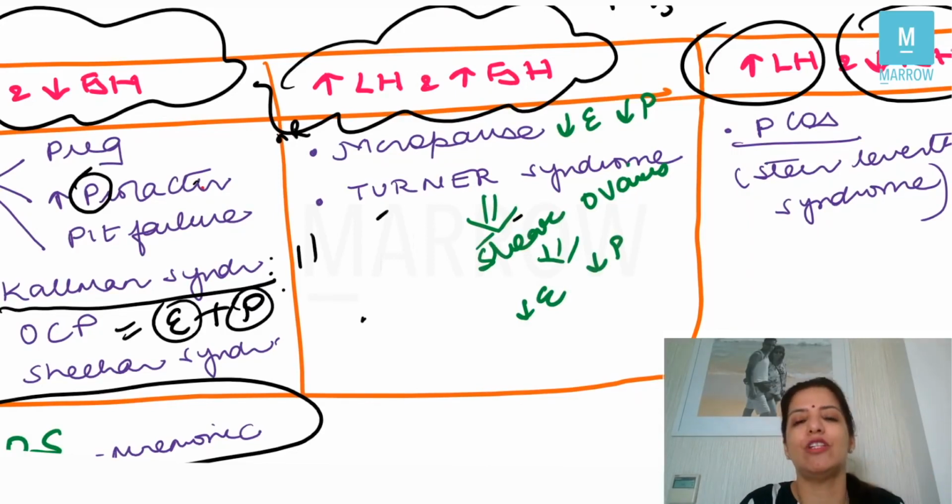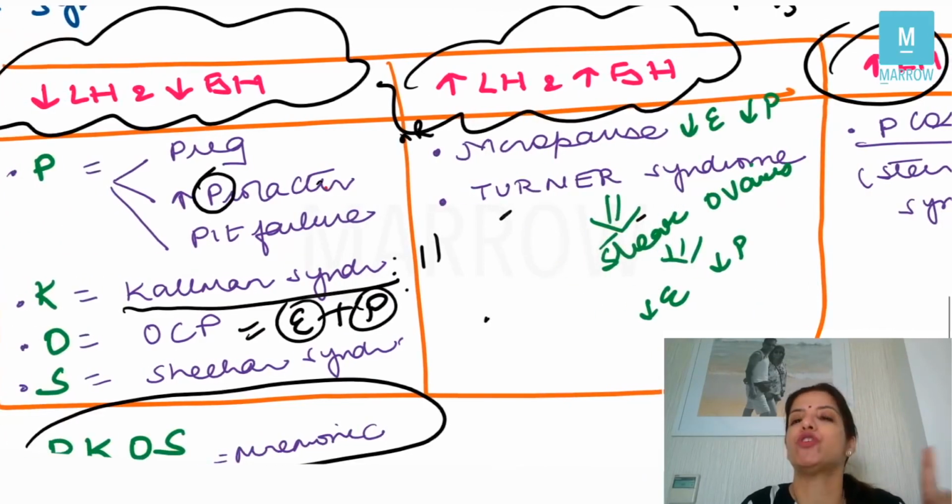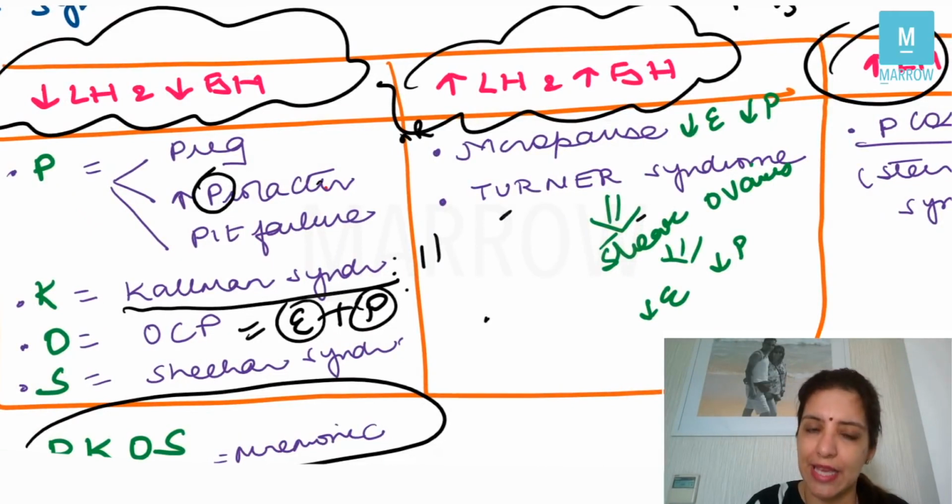So again the levels of estrogen and progesterone will be less, and if estrogen and progesterone will be less, the negative feedback on LH and FSH will be gone, so the levels of LH and FSH will increase. So please remember that there are two conditions in which LH and FSH are high: menopause and Turner's syndrome. Very, very important two conditions. And the conditions in which LH and FSH are decreased are P, K, O and S.